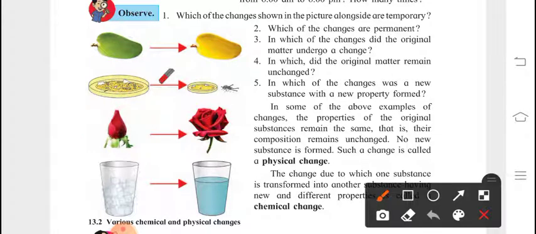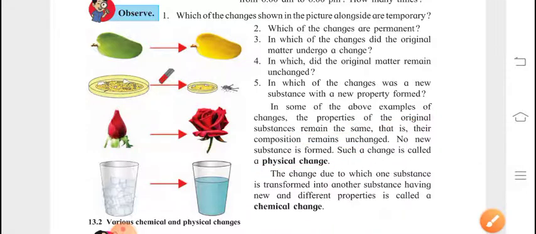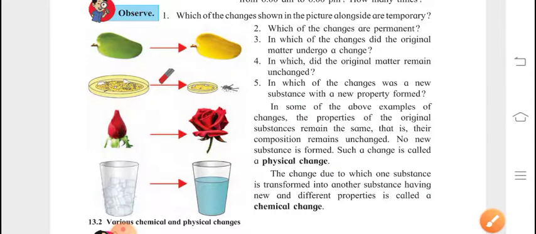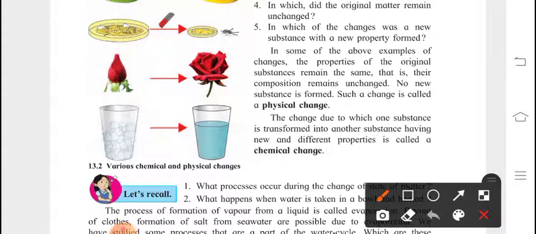So we are having definitions of physical change and chemical change. Please note down these definitions in your notebook. The properties of original substances remain the same. That is, their composition remains unchanged. No new substance is formed. Such a change is called physical change. Write down the definition for physical change from here to here. Now the next definition is for chemical change, that is this one. The change due to which one substance is transformed into another substance having new, different properties is called chemical change.